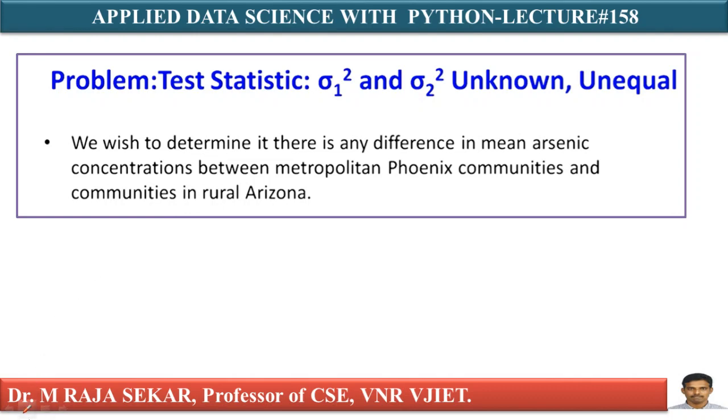Now, what do we have to determine? We wish to determine whether there is any difference in mean arsenic concentration between communities in metropolitan Phoenix and communities in rural Arizona. This we are interested to determine. How can you do it?